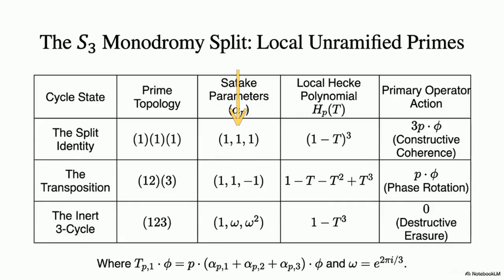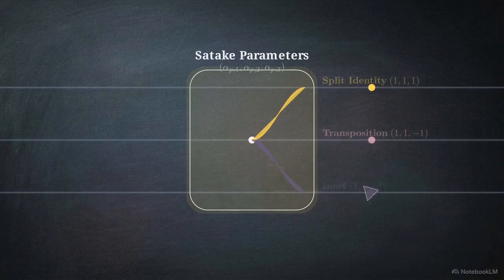Split primes yield an identity state. Transposition primes introduce a negative eigenvalue, creating a phase rotation. Inert primes map to cube roots of unity, canceling to 0. These Satake parameters determine how individual prime components are distributed across the 3 overlapping data channels of the global representation.